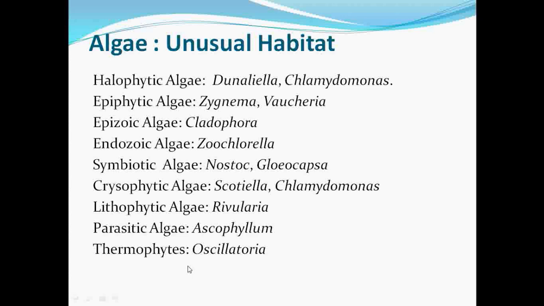Then the next category of algae under the unusual habitats is thermophytes. Thermophytes means those algae which grow in hot springs, or those algae which can tolerate high temperature. They are called thermophytes. For example, Oscillatoria.